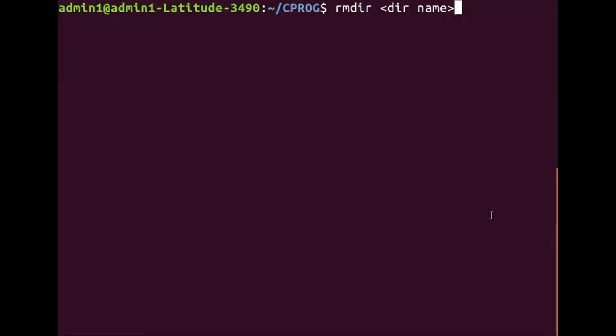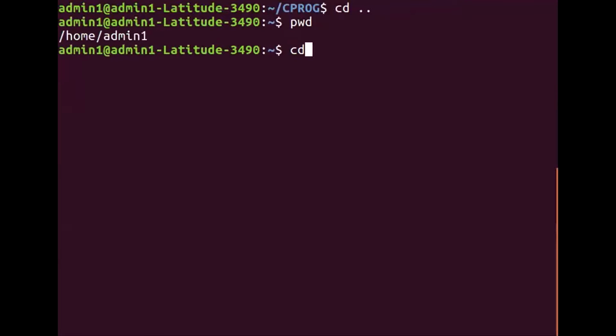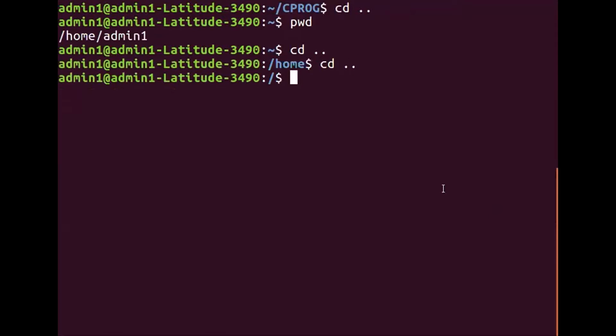What error do we get if we give another cd space 2 dots at the highest level? Now what is the highest level? Let me go back to the highest level. This is the highest level, right? Now this particular level or the directory that you can see is the root directory. The root directory does not have any parent.